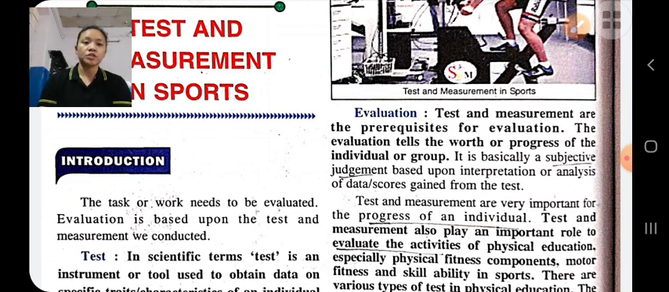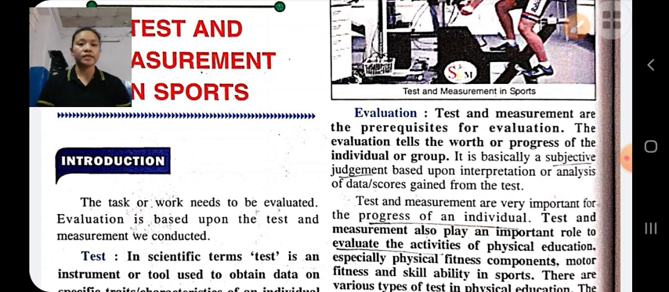Evaluation is a subjective judgment based on analysis and interpretation of data which we get from the test. In evaluation there are two steps. First, we compare the data with some norms, and after comparing we make a decision. And test and measurement are a prerequisite for the evaluation.